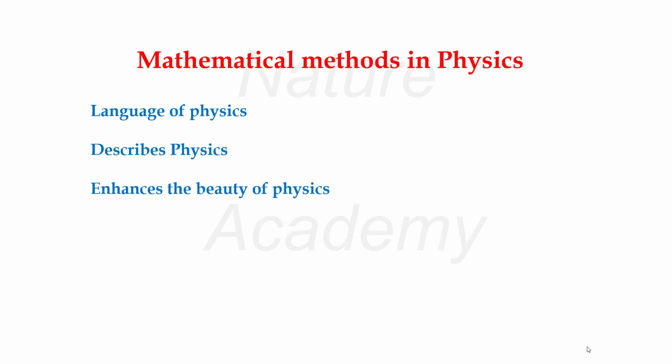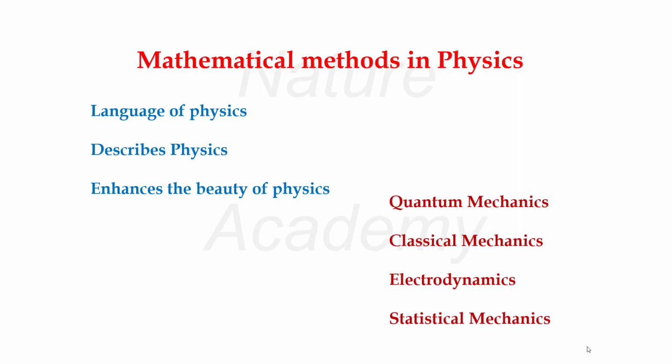Also, in the present scenario of entrance and competitive exams like NET, JRF, GATE, DL and JL, mathematical methods are a strong tool for quantum mechanics, classical mechanics, electrodynamics, and statistical mechanics. We can expect minimum 6 to 8 questions in the exam from the CSIR perspective.